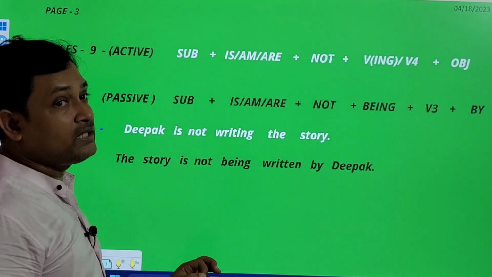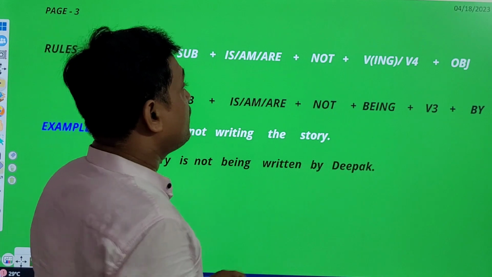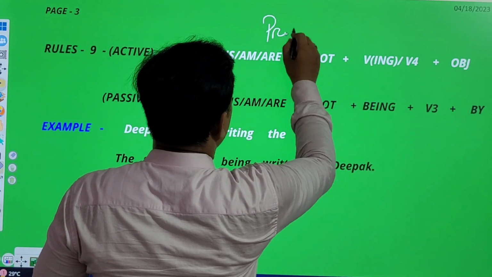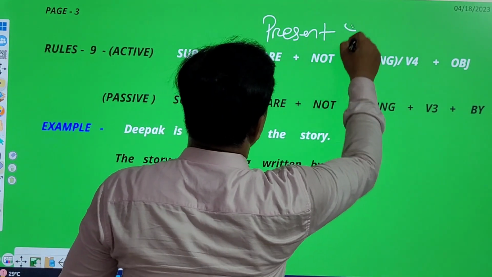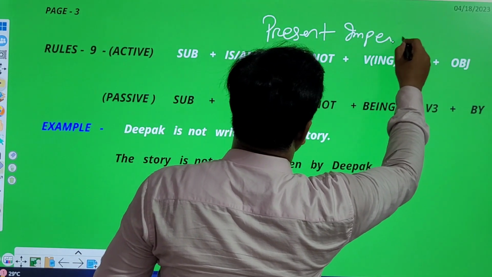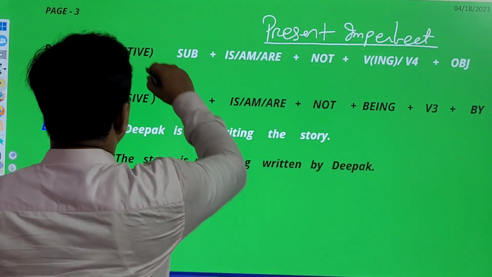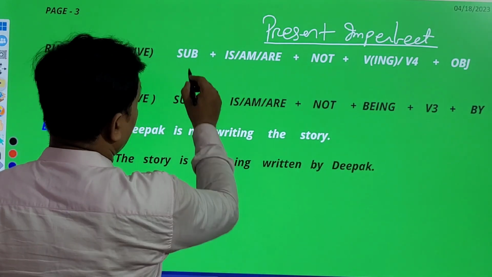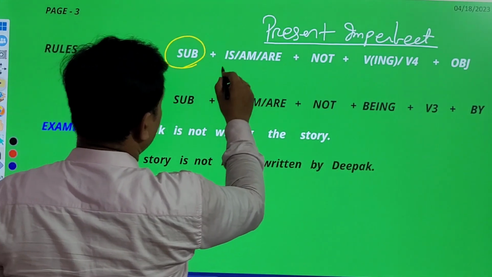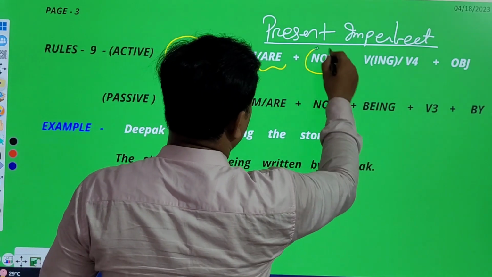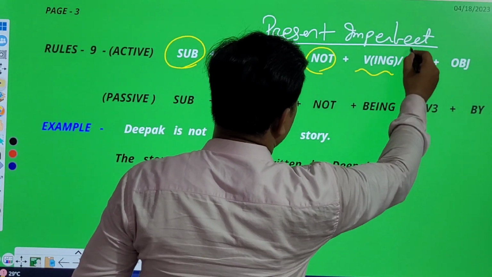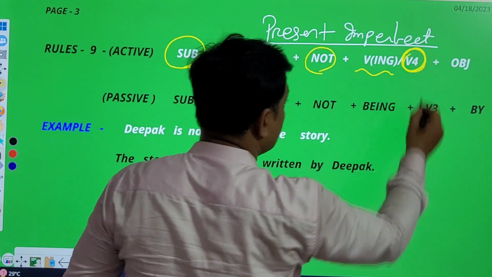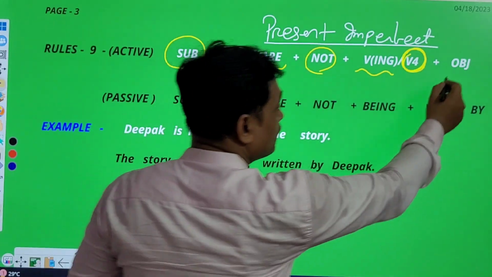Rule number 9 tells us the negative statement of present imperfect. What dear students? Present imperfect. Present imperfect negative statement which is written in the active format. In its active form you will find subject, is or am or are, then not, then verb ing which is known as V4, that means present participle, then object.